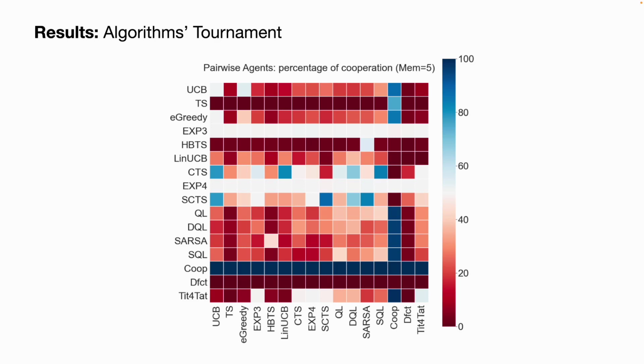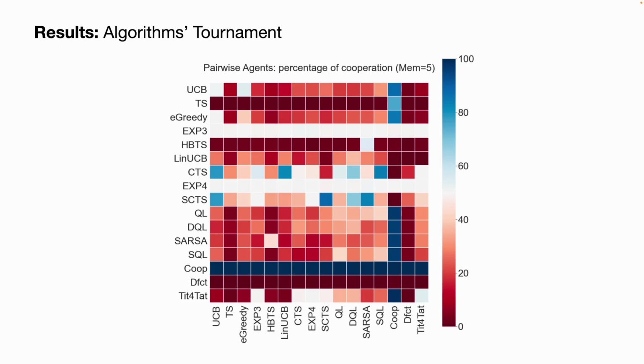We see some interesting patterns here. For instance, when dealing with the cooperative agent, most of the reinforcement learning agents and also bandit agents learn to also cooperate with it, because that is the optimal policy that they should be adopting. But we see that in the contextual bandit class, most of them choose a pretty pessimistic view of how their teammates are, for instance, the human agent, by basically taking advantage of the cooperative agent.